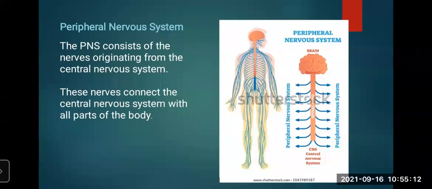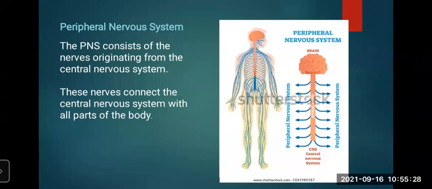the nerves are coming out. These blue colored nerves shown are nothing but the peripheral nervous system. These nerves connect the central nervous system with all the parts of the body.